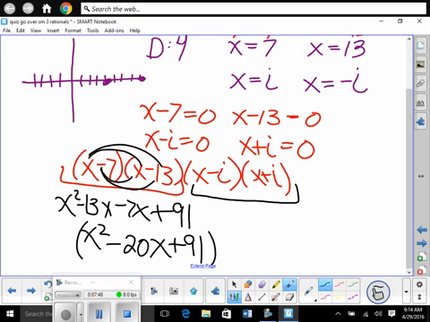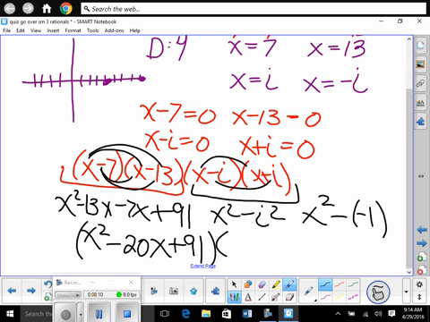And then we'll multiply in this. Let's multiply it together real quick. That's x squared. Our middle terms will cancel out since they're conjugates. Minus i squared. i times i is negative i squared. So that's x squared minus what? What is i squared, guys? Negative 1. So it's going to be multiplied by x squared plus 1.